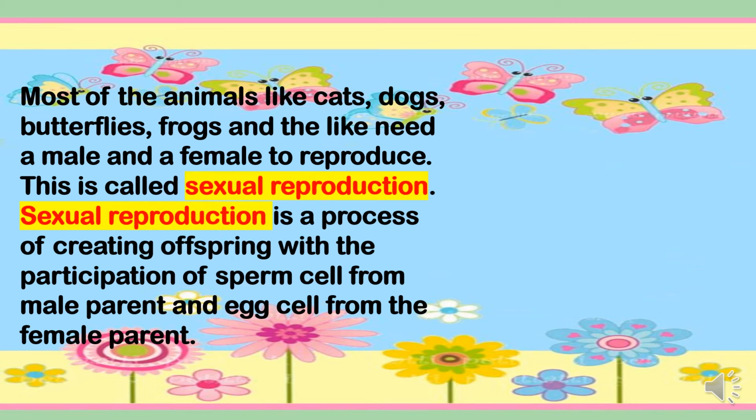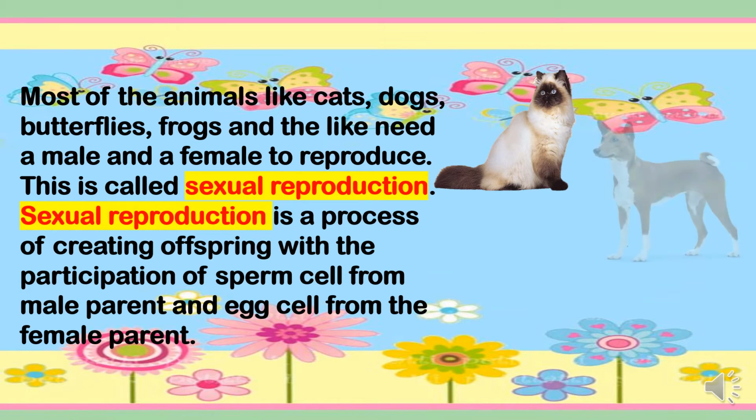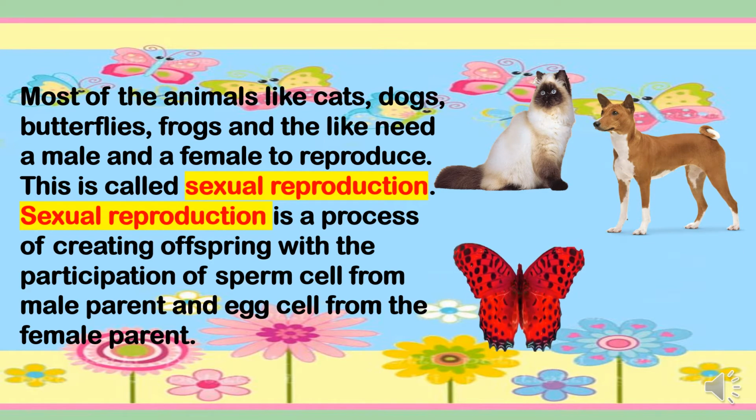Most of the animals like cats, dogs, butterflies, frogs, and the like need a male and female to reproduce. This is called sexual reproduction. Sexual reproduction is a process of creating offsprings with the participation of sperm cell from the male parent and egg cell from the female parent.